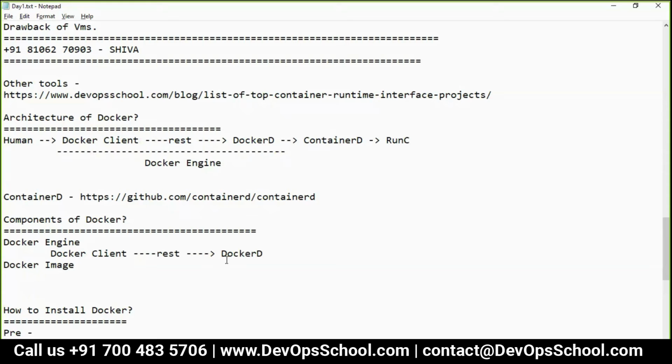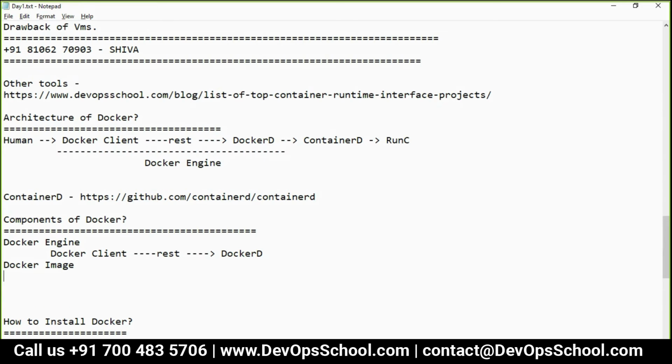Now what is a Docker image? Anyone would like to help me here? Anyone? What is a Docker image? It's like an executable which you deploy on the container. Something else? Help to mount the image. What is that? Basically for mounting purpose. Mounting purpose, that's correct. But what exactly? So image is a topic which we will dive into tomorrow in greater detail.